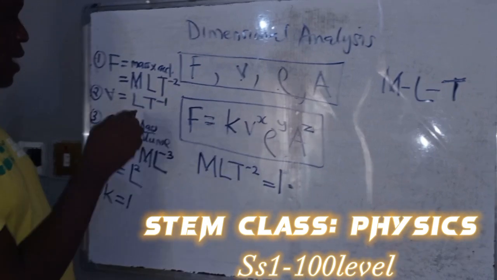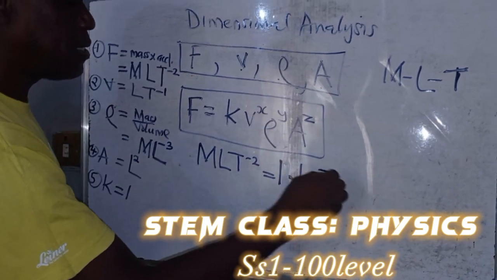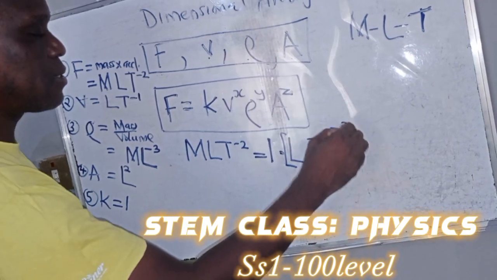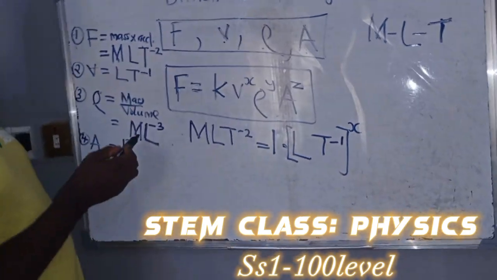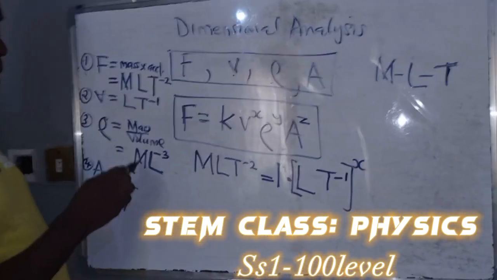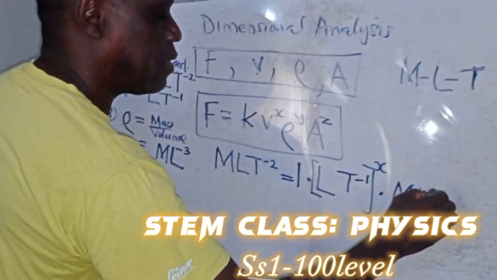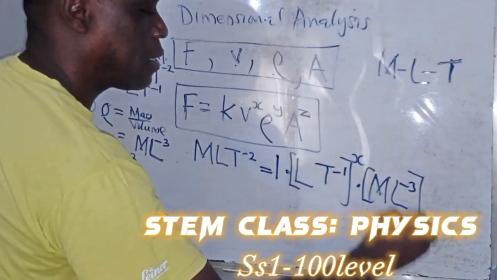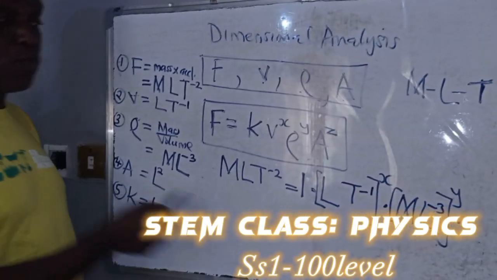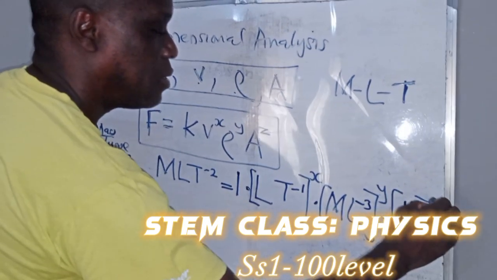Then our velocity is already L per T, that is L T minus 1, then raised to power X. Density is M per L raised to minus 3, that's M per L cube. That is this: M L minus 3 raised to power Y. Then our area is L squared. The dimension of area is L squared, so we put it there, L squared, then raised to power Z.